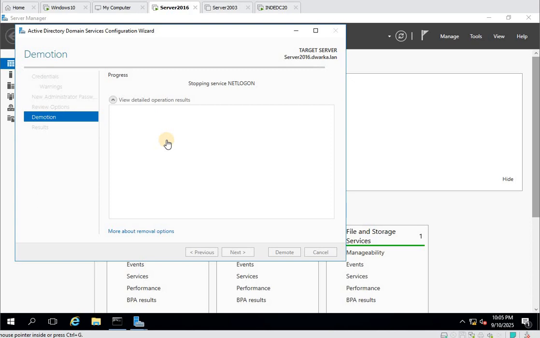As you know, whenever we demote a server gracefully, it does almost everything, but it is not deleting the entry from Active Directory Sites and Services. So you should go there and delete that computer manually, and validate if it has any entry in the DNS server as a service locator.